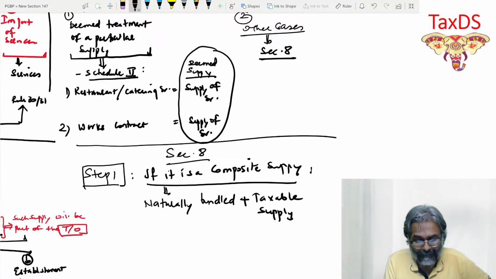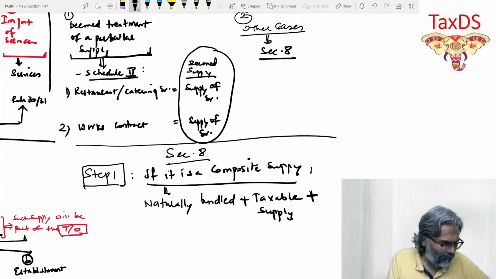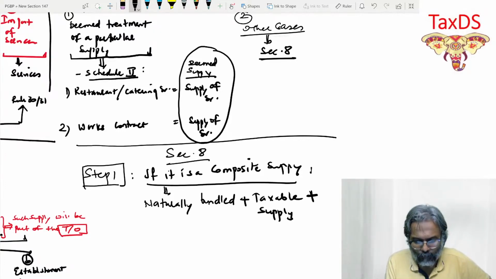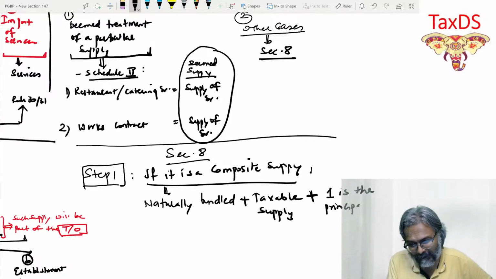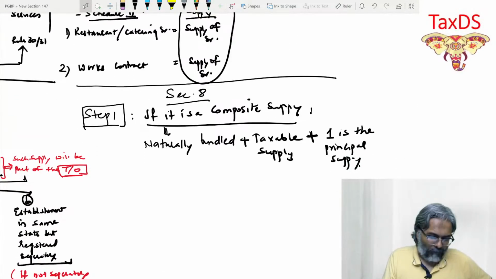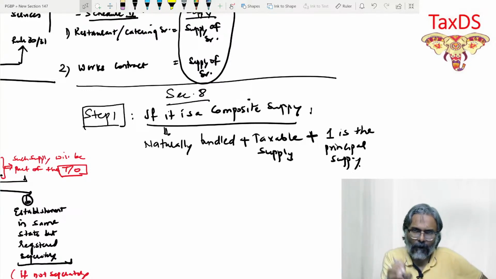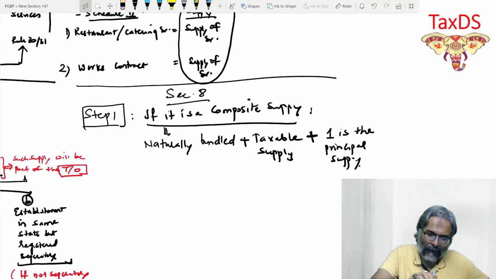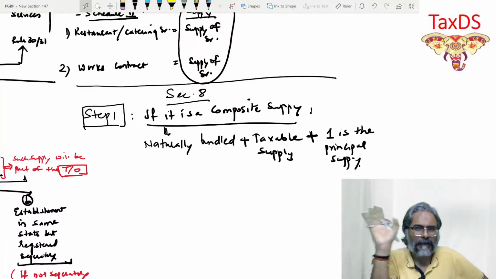Primarily, in that natural bundling of the taxable supply, students, what is the scenario? One has to be a principal supply. So, a natural bundle of taxable supplies in which one happens to be a principal supply.